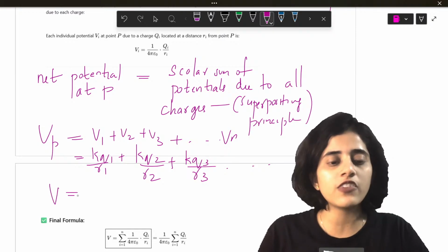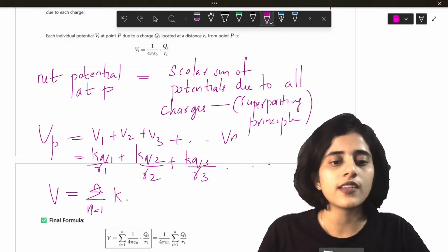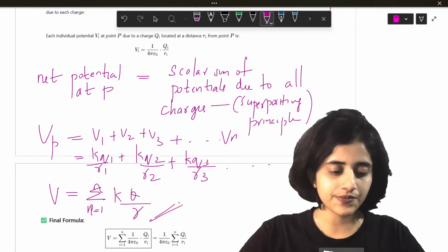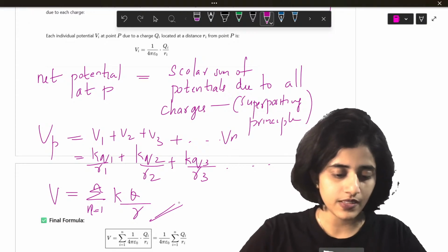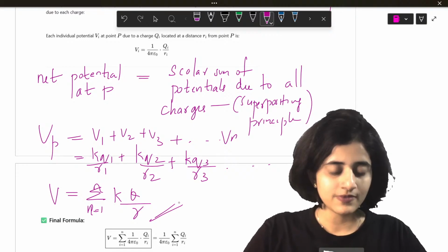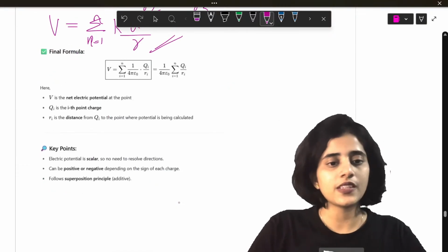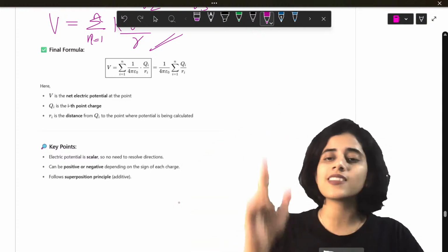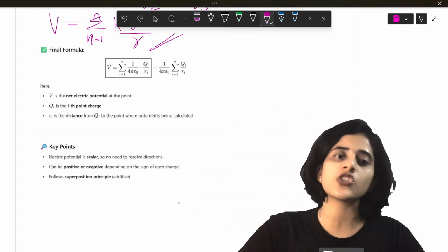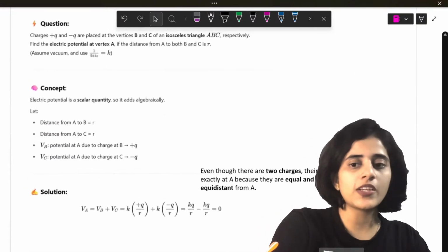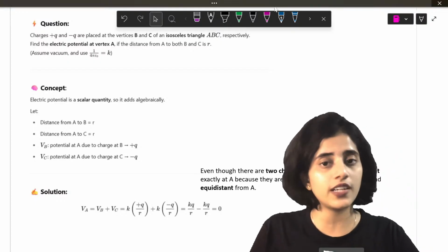So in total, V is going to be equal to sigma i is equal to 1 to N KQ by R. So total electric potential is going to be the scalar sum of potentials of each of the individual charges added together. Let's look at a question so that concept is also clear to you.